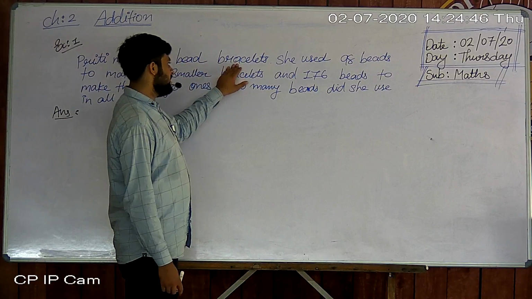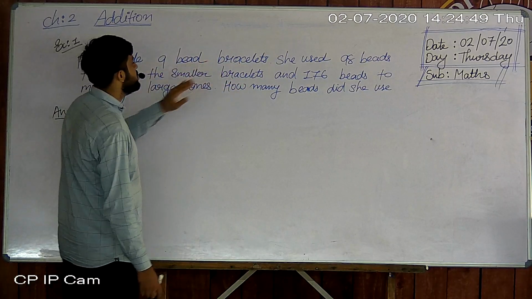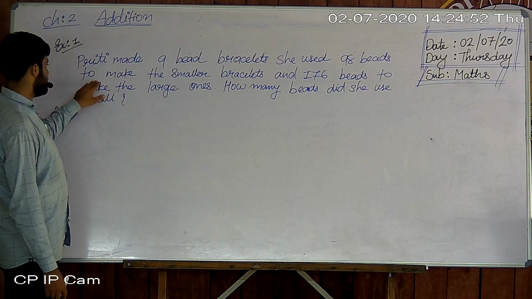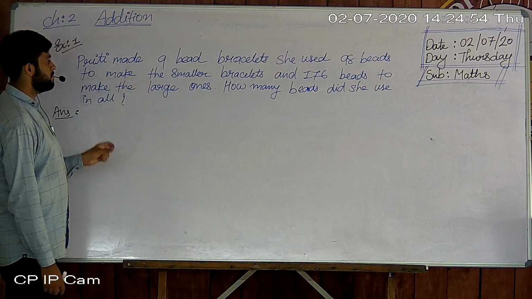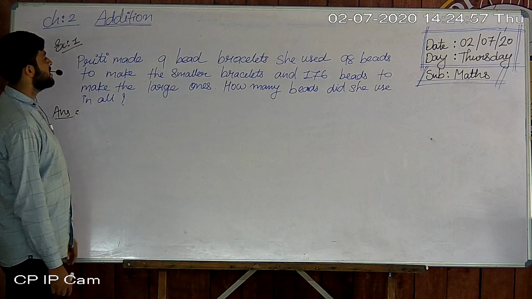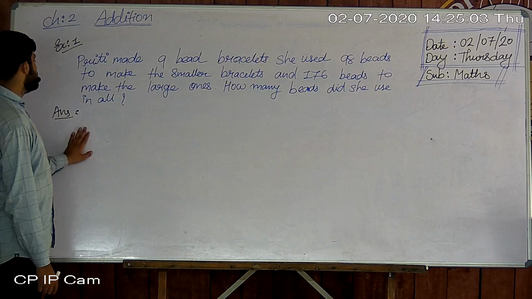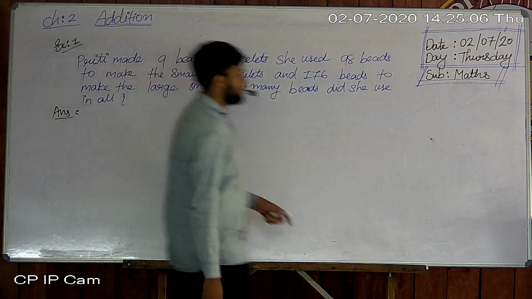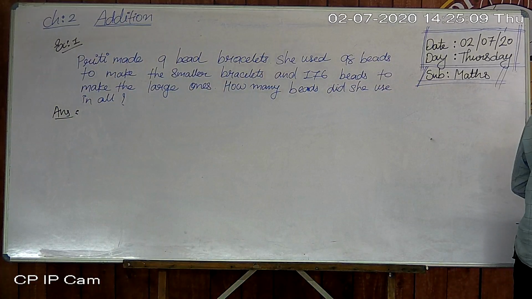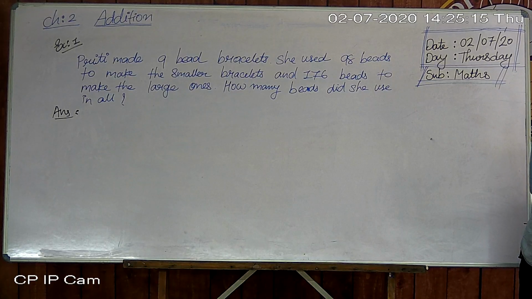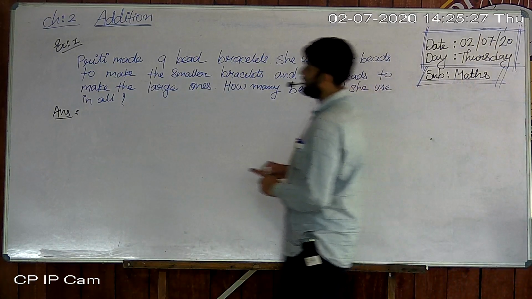She already made a bead bracelet. She used 98 beads to make the smaller bracelet and 176 beads to make the large one. How many beads did she use in all? Understood? So first of all, we read the question and then understand it. Now the second step is what?